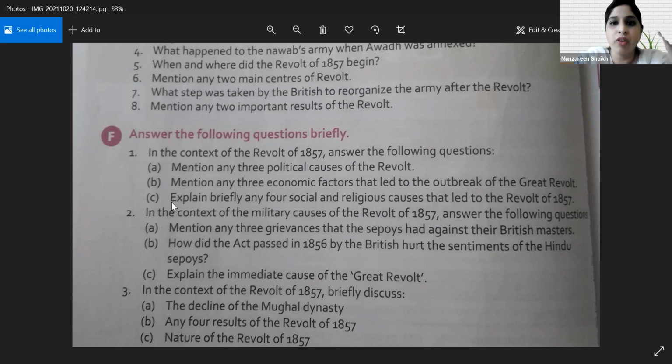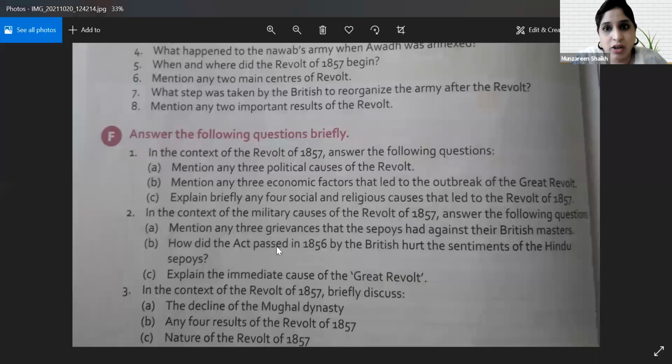Similarly, you will add for political and economic factors. You remember I did that while explaining political causes and economic factors. I was telling you, in economic factors, because of this, so and so people were disappointed. They felt bad with the Britishers. Yes, ma'am. So similarly, you are going to include that in your answers.